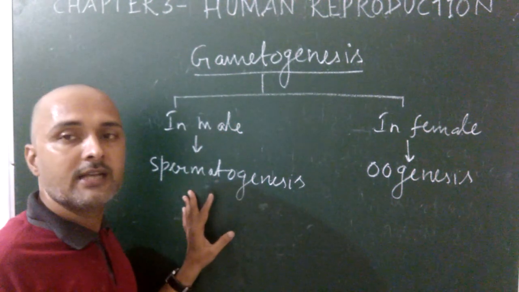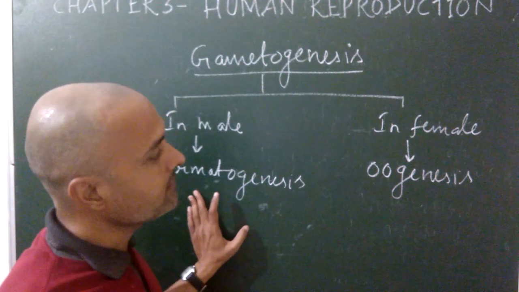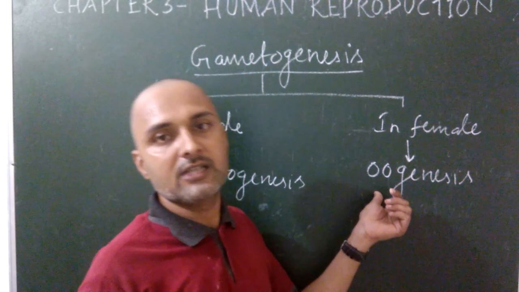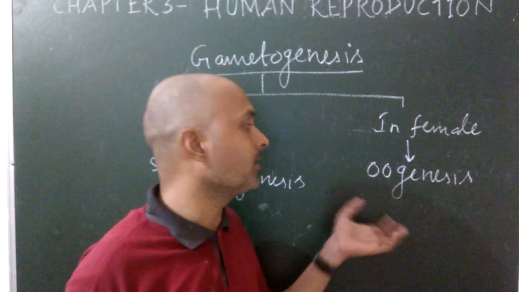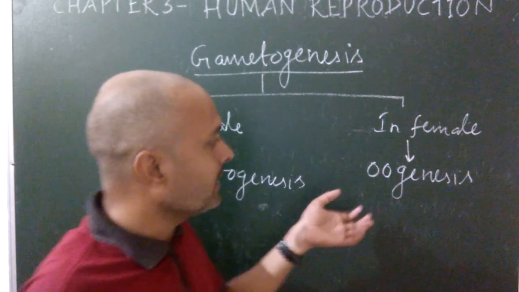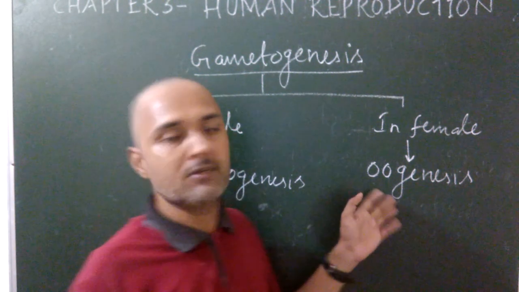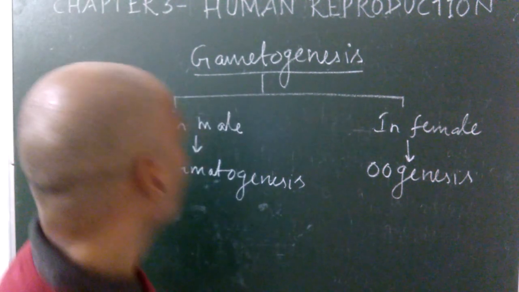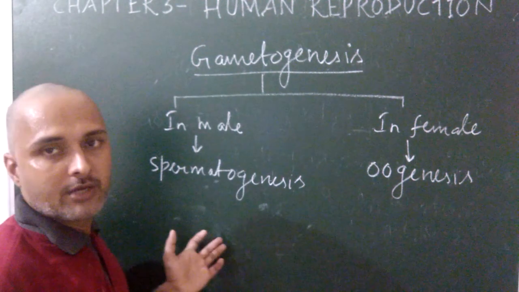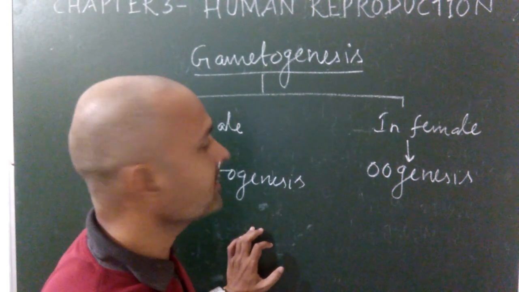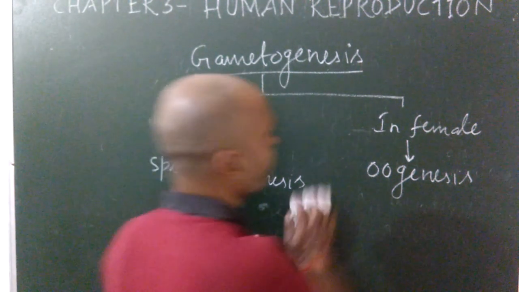Spermatogenesis starts at the age of puberty, whereas oogenesis starts during the embryonic development inside the mother's body, when development of the new young one, that means female, takes place. Now see the detail about spermatogenesis. In this video I will explain the various phases of spermatogenesis.